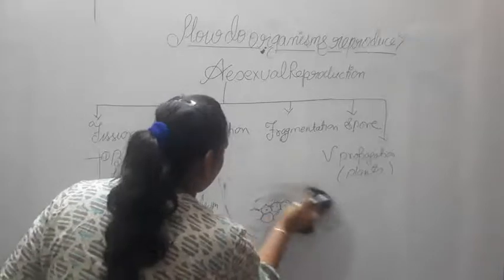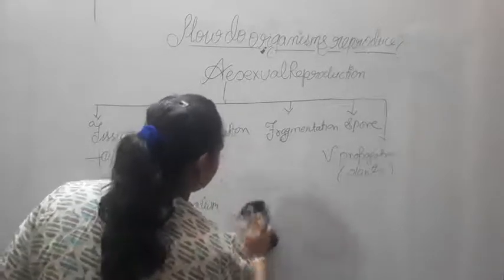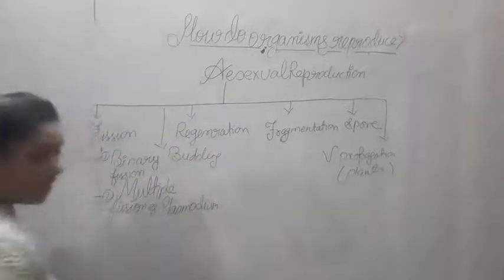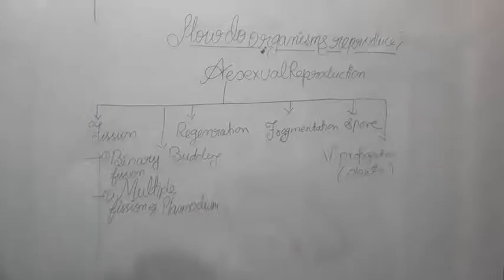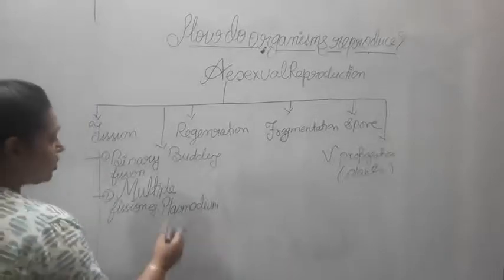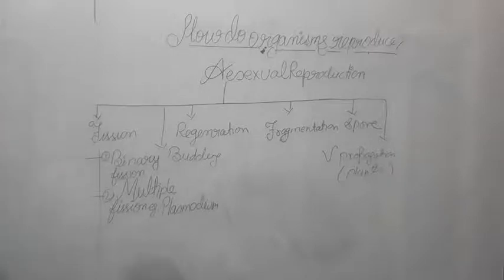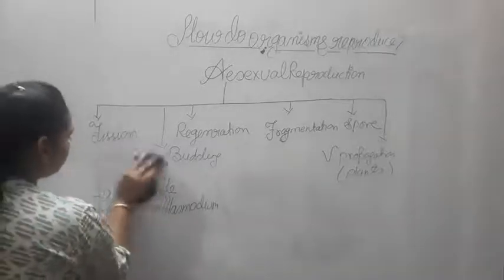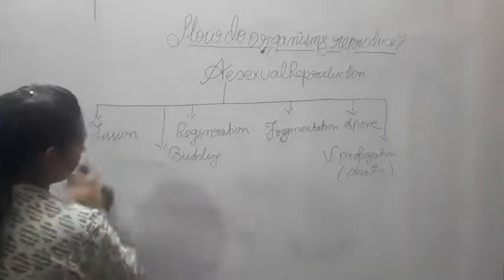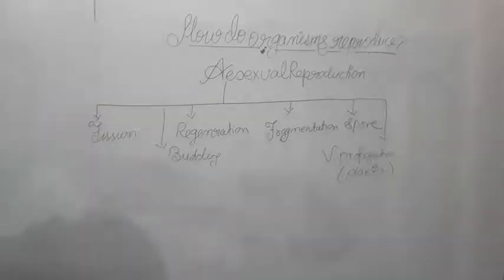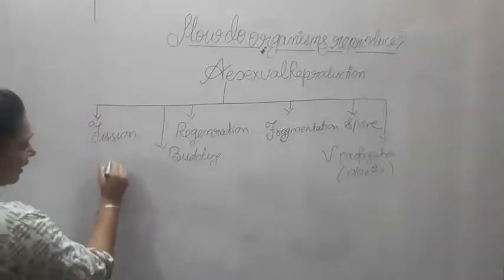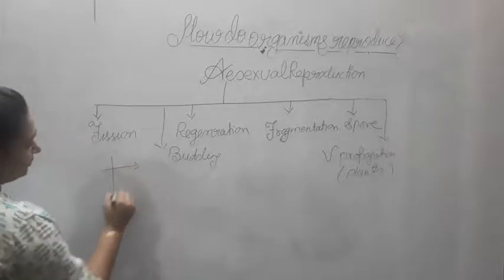Now let us see the budding system. Budding means a bud, an outgrowth. Let me remove this also, then only will I have the place to explain it. Budding is again of two different types.